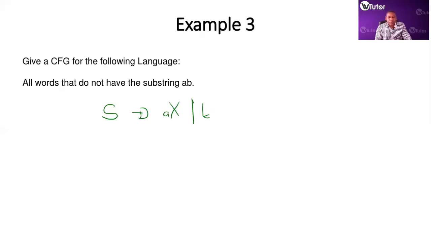But I would like to put a, let me say, Y, like that. And then also S can go to null, because null does not have an AB substring, so it is accepted.